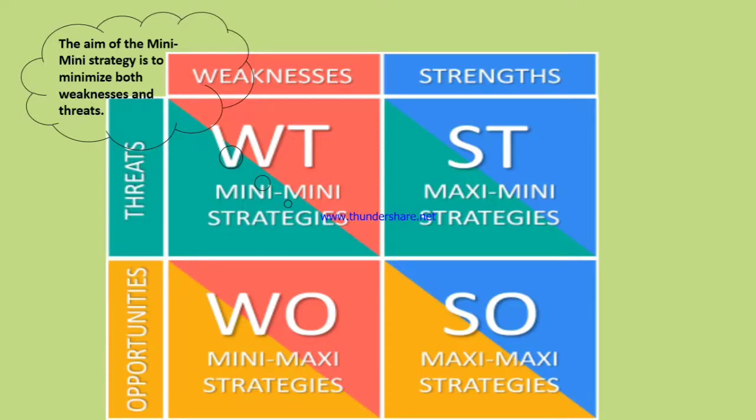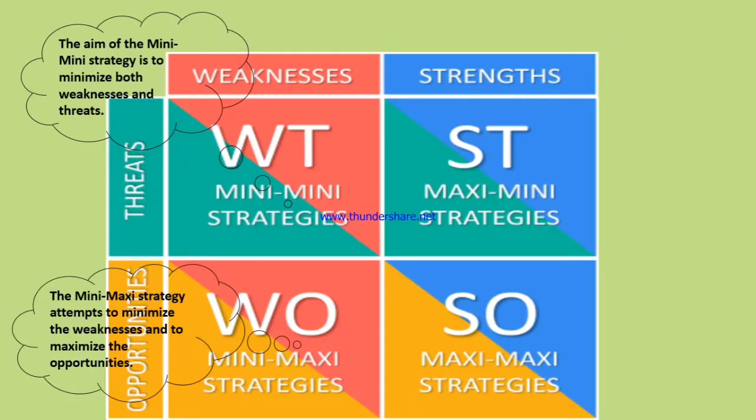The aim of the mini-mini strategy is to minimize both weaknesses and threats. Mini-mini strategy boils down to a pessimistic scenario such as the liquidation of a company, or, in an optimistic situation, to strive for survival by merging with another organization.